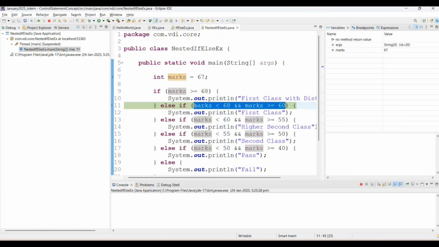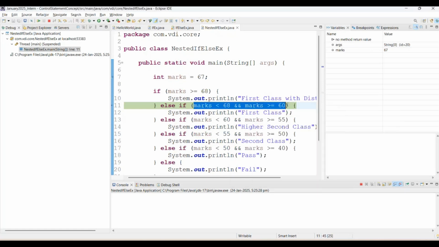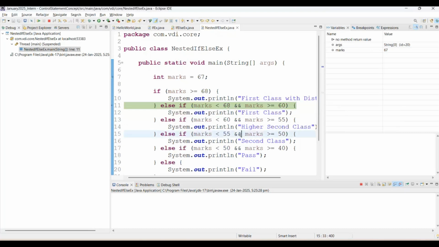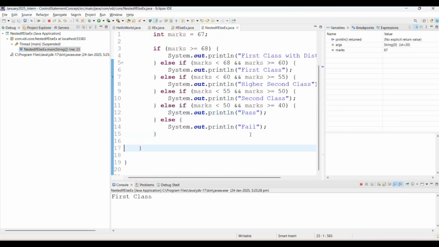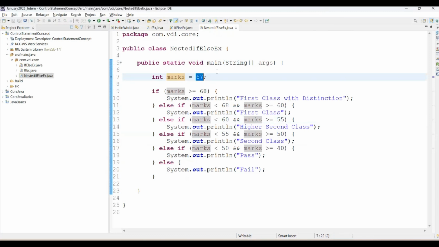Then once it is true, Control Shift I, it will execute this block. And in this block, we are expecting first class. See on screen. Now it will go inside that if block and print first class. Again, if I pass here, suppose, 70, it will print first class with distinction.